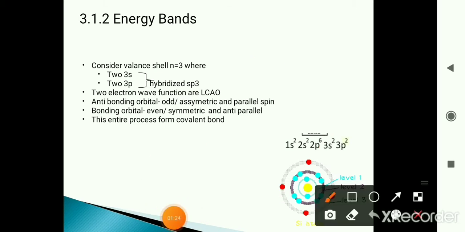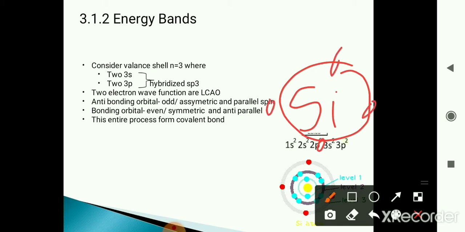Two electron wave functions are LCAO. LCAO is nothing but a linear combination of atomic orbitals. We know that when we consider silicon, the valence of silicon is 4, that is 4 electrons present in the outermost shell. But as per the octet rule, for stability purposes, when we combine many isolated silicon atoms to form a crystal or solid, at that point the electrons in the outermost orbit are going to combine with another silicon's outermost orbit.